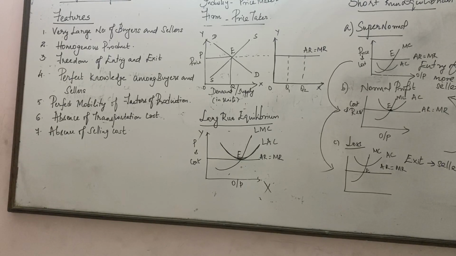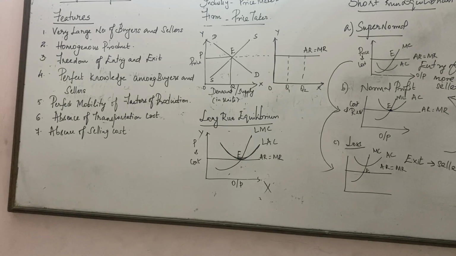And the perfect knowledge among buyers and sellers. So what does it mean? No firm is in a position to charge a different price. And if they charge a higher price, what will happen? Buyers will start moving from that particular seller to another seller. So here they have to sell at a uniform price.